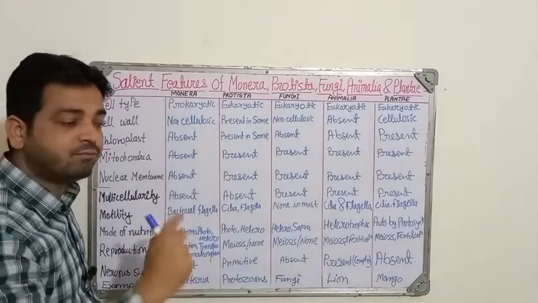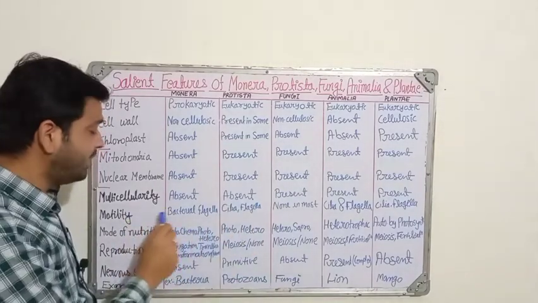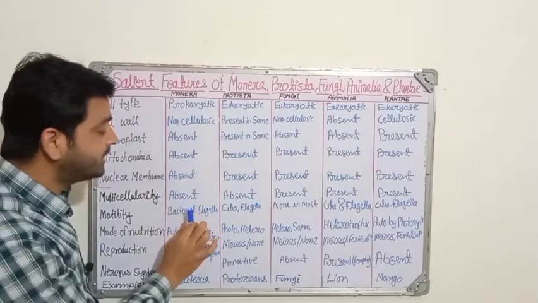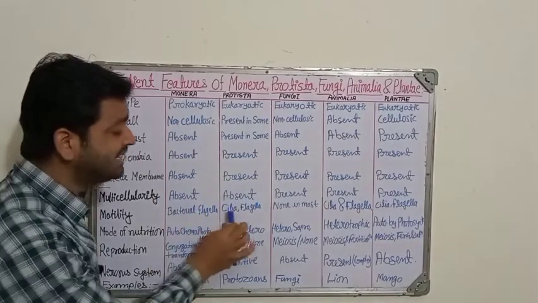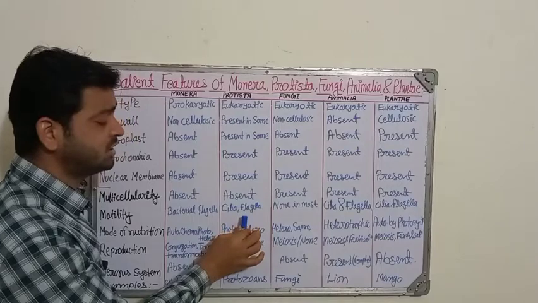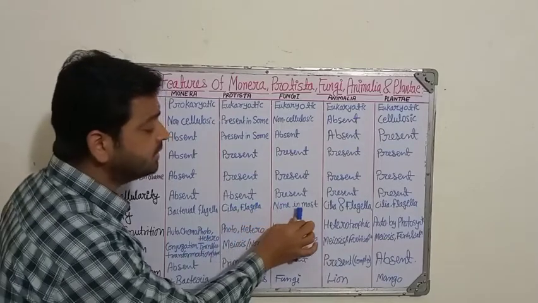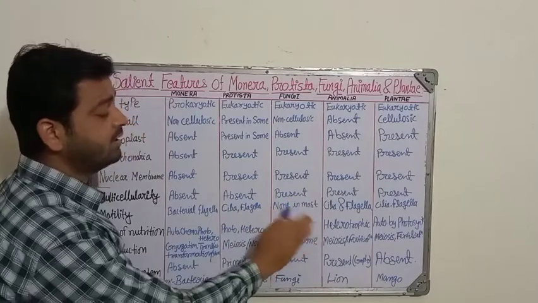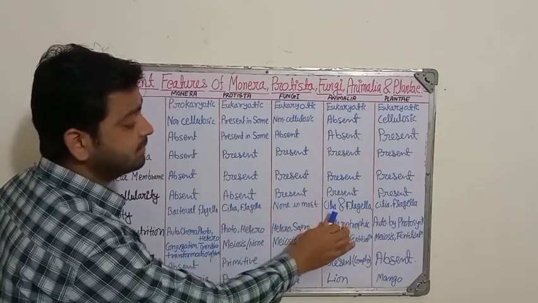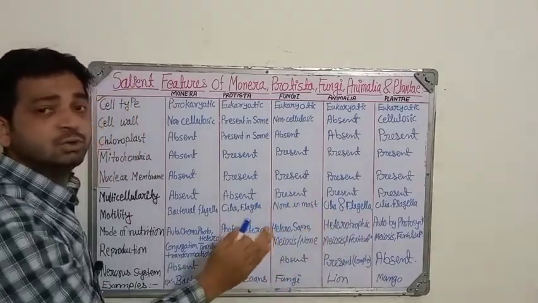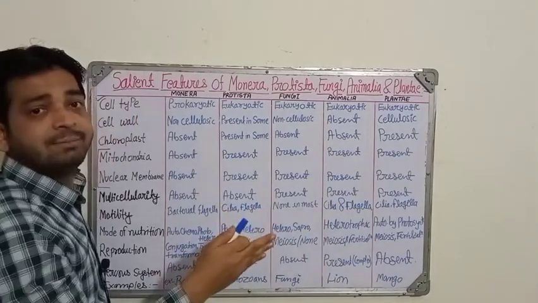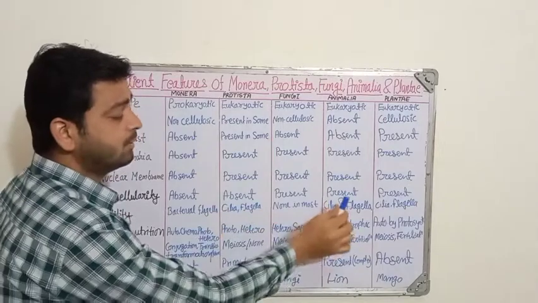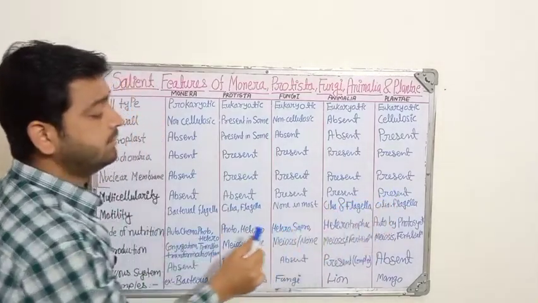Motility, or movement from one place to another: bacterial flagella will be there in the Monera kingdom, so they may have movement. Cilia and flagella will also be there in Protista, so they can have movement. In fungi they will not have any kind of motility. In animals, cilia and flagella may be seen in some types of animals, which are actually microbes or small, but they will have movement.